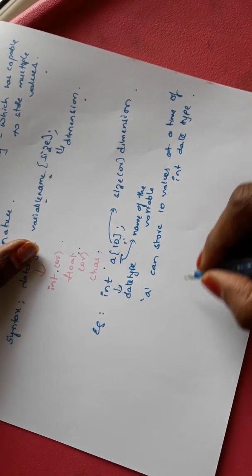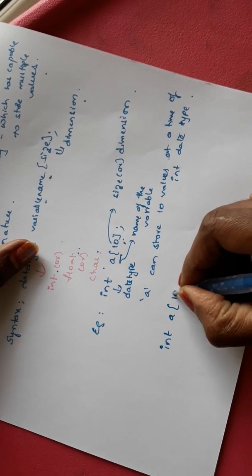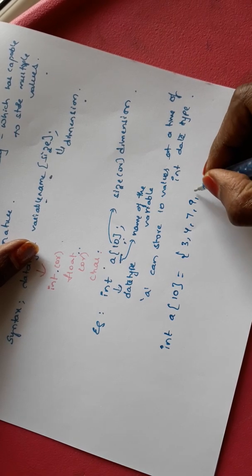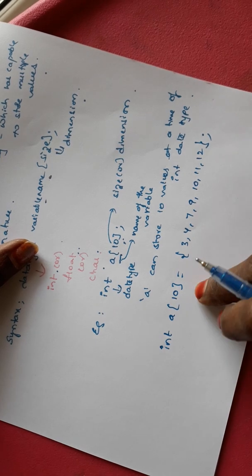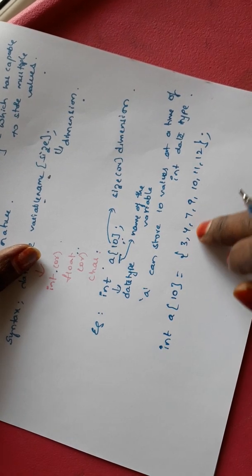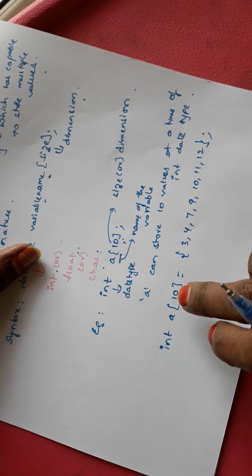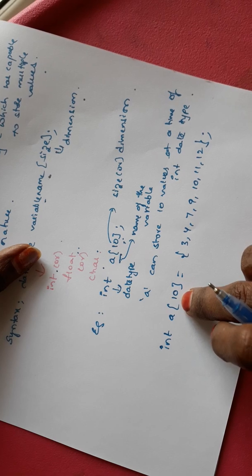So how can we assign the values? int a[10] = {3, 4, 7, 9, 10, 11, 12}. In this manner we can assign the values to a. All these values belong to a. So what is the capacity to store the values in a?